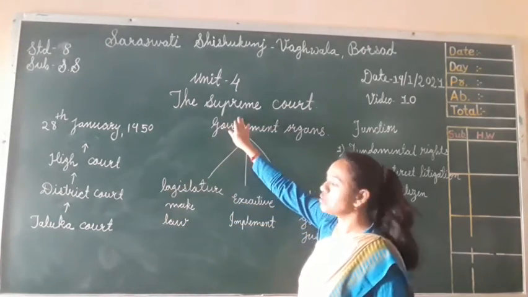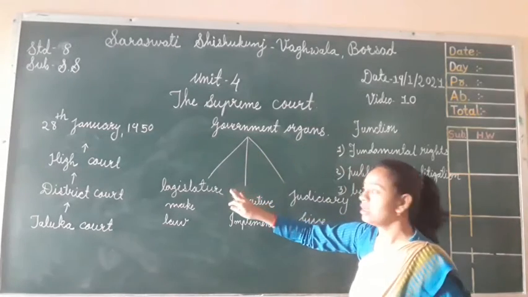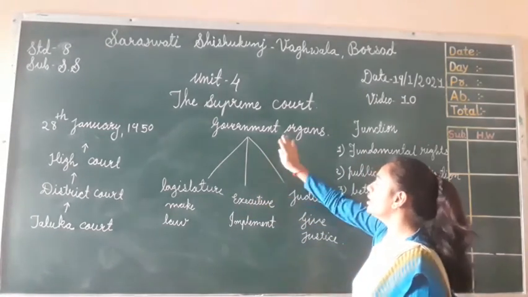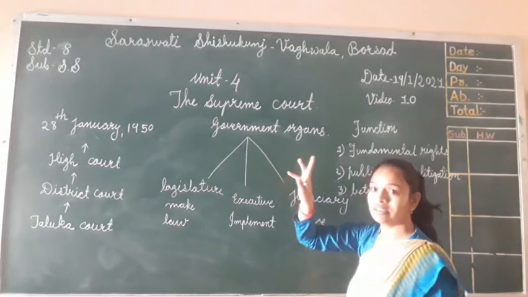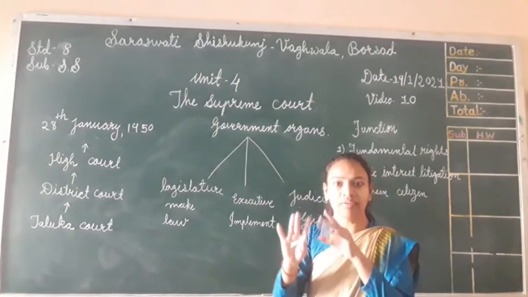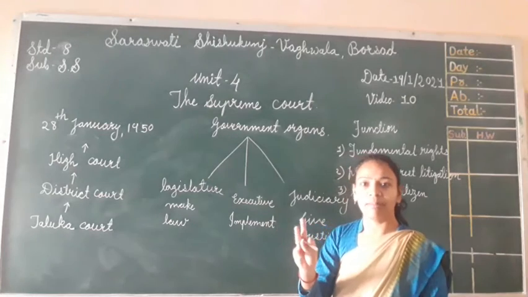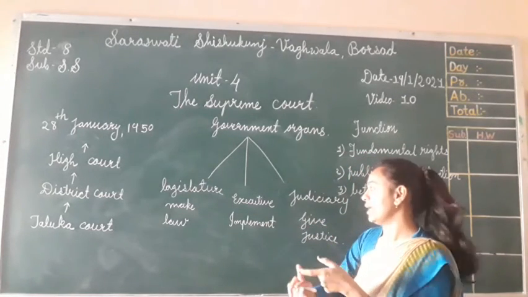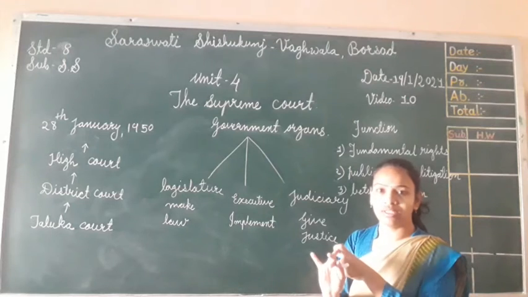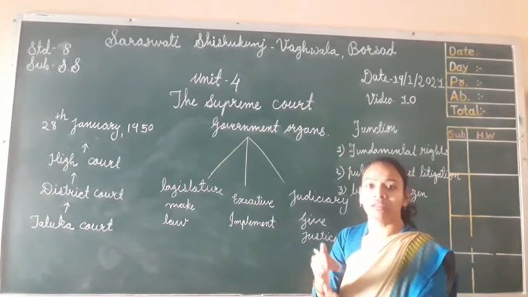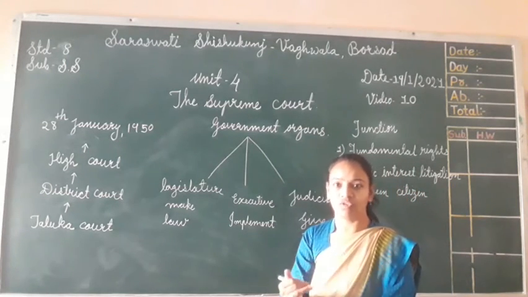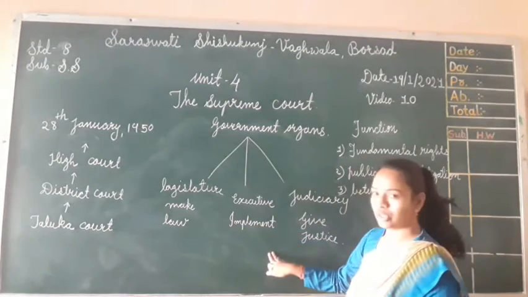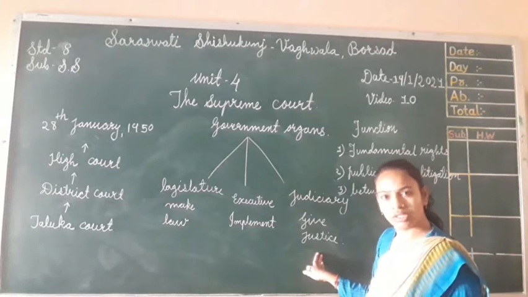Now see how the Supreme Court comes under the judiciary system. First of all, see all of you, in our government there are three main organs. Which are they? First of all, the legislature, second the executive, and last the judiciary. There are three main organs of our government.